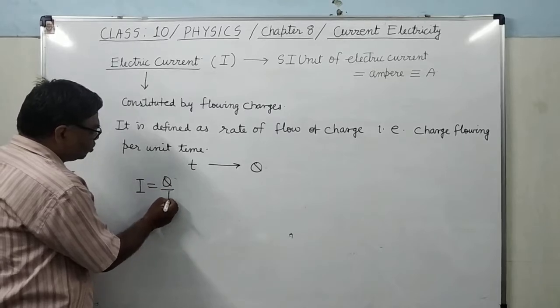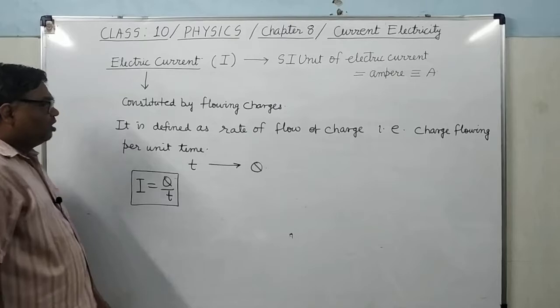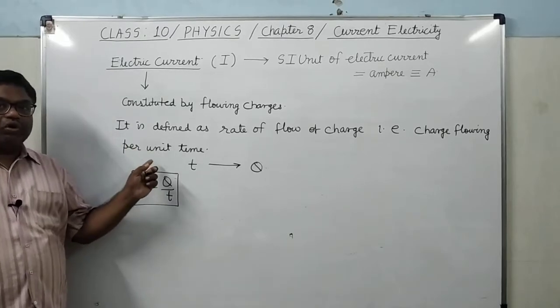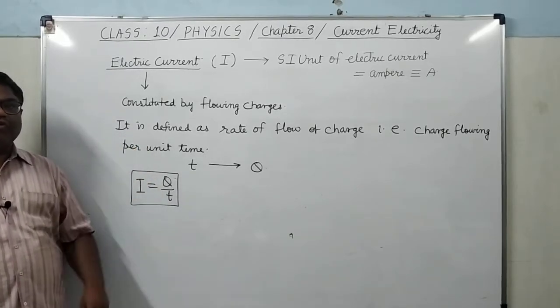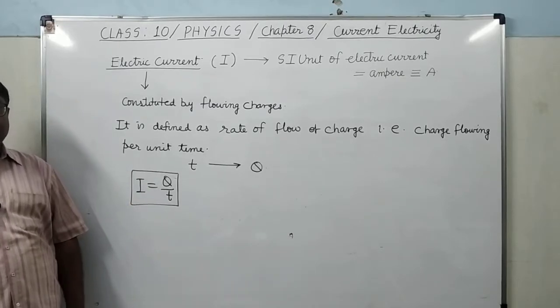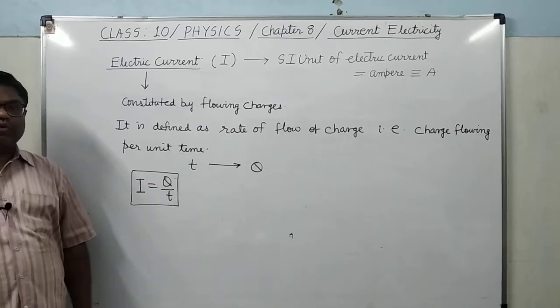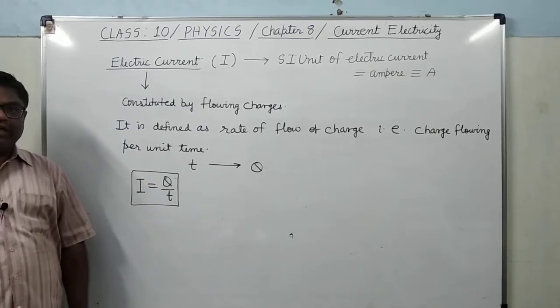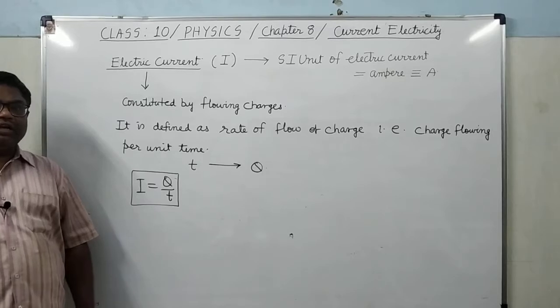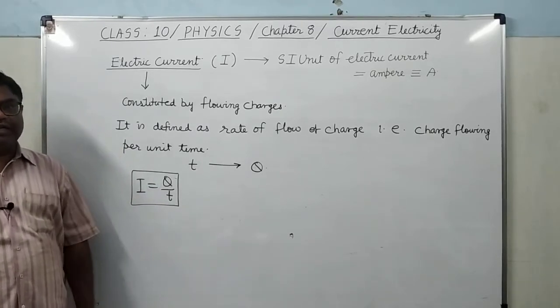It is numerically equal to the rate of flow of charge, that is, charge flown through the conductor in unit time.